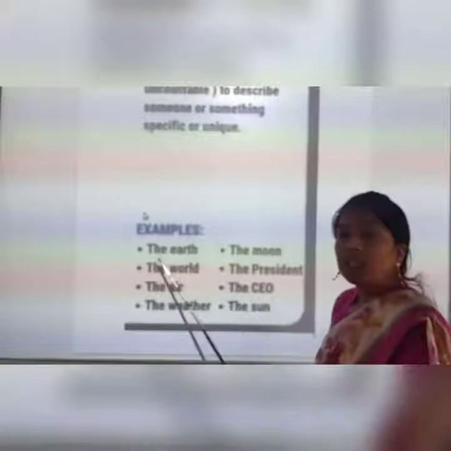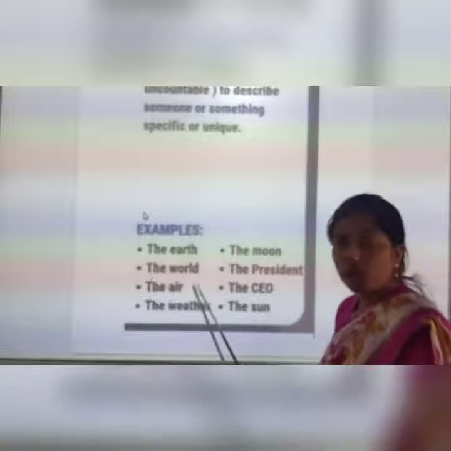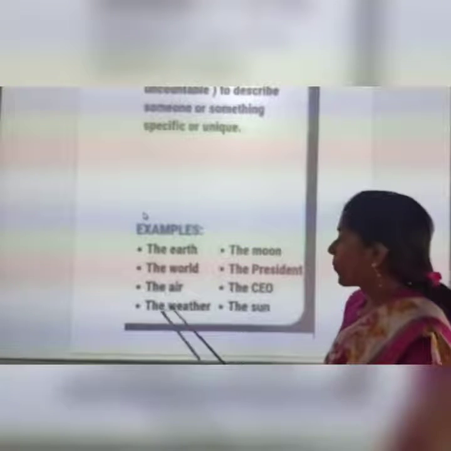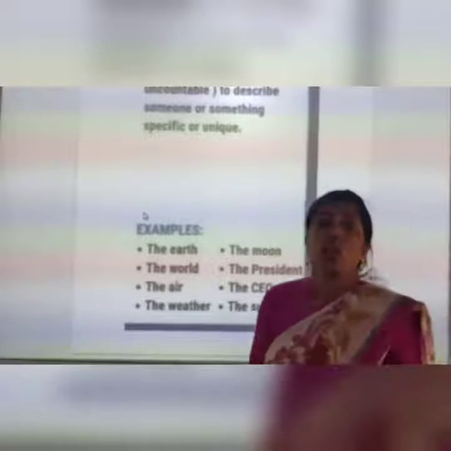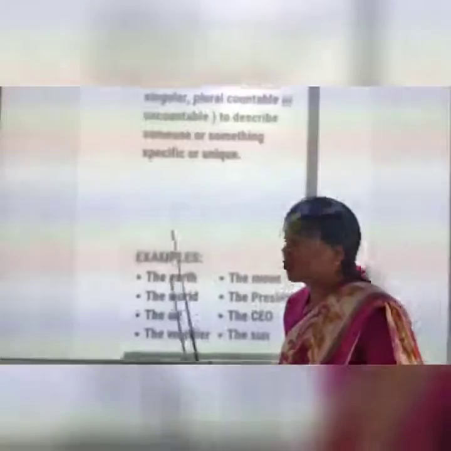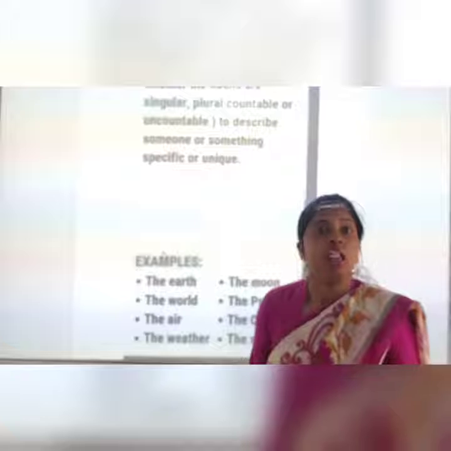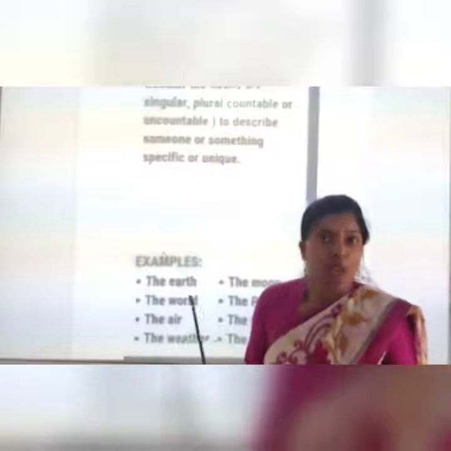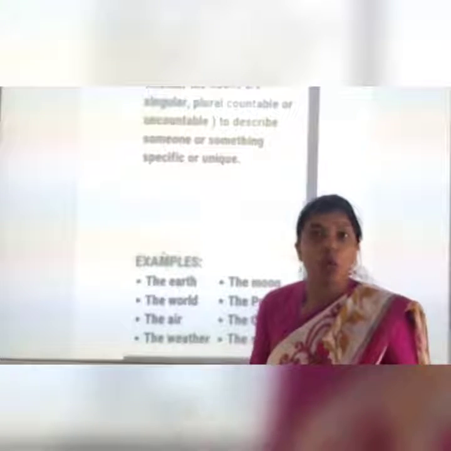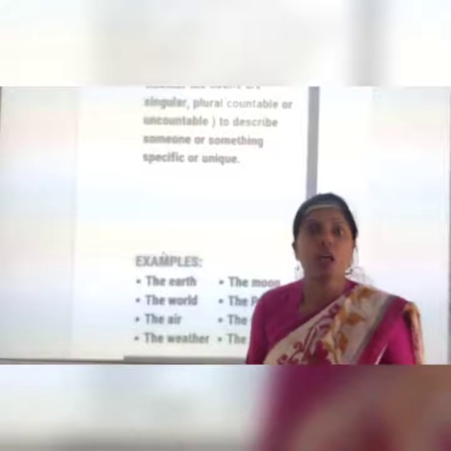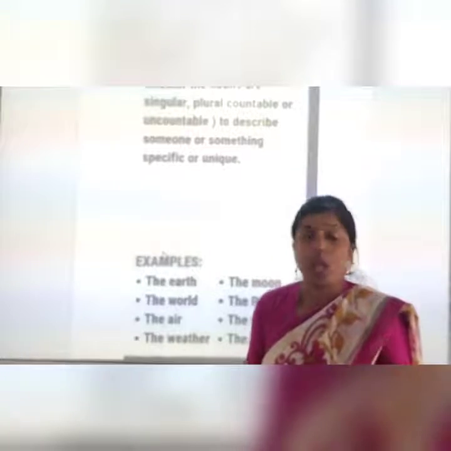Now we can see the examples. Examples are the earth, the world, the air, the weather. The is mostly used with unique things also which are one, like the sun, the moon, the Taj Mahal, with the holy books, with holy rivers, we use article the.